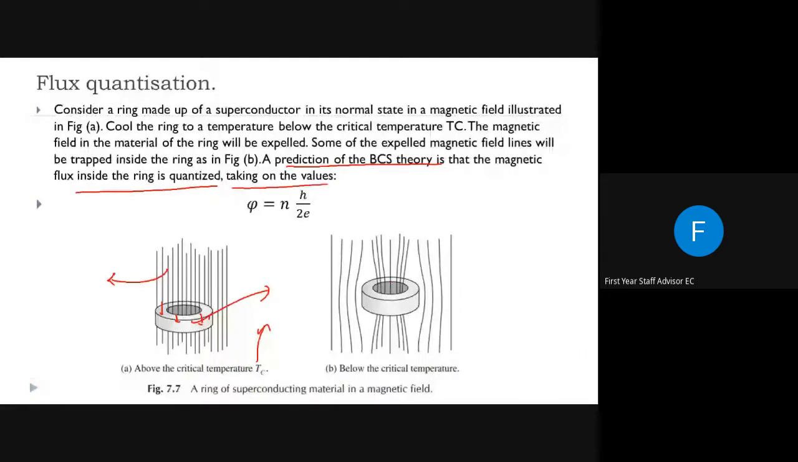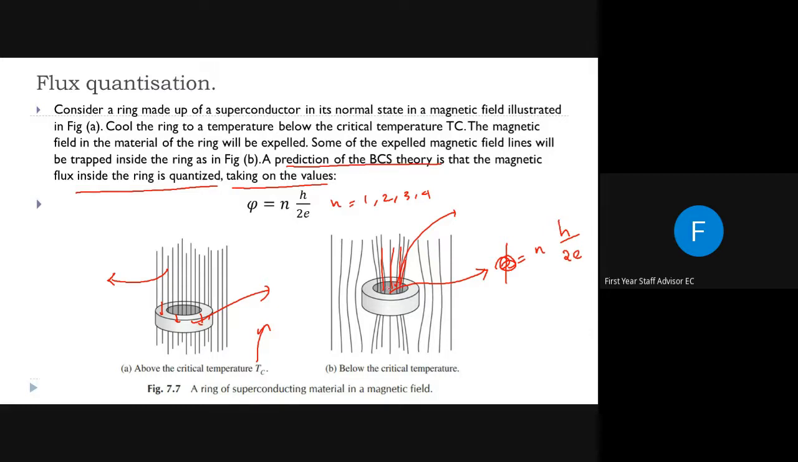That means BCS theory says that the flux inside the ring, or the density of the magnetic field lines passing inside the ring, is quantized, or it will take the values phi equal to n h by 2e. That means the magnetic flux lines inside the ring will be quantized. That means it can only take values phi equal to n h by 2e, where n is an integer, n equal to 1, 2, 3, 4. That means the flux inside will be quantized.